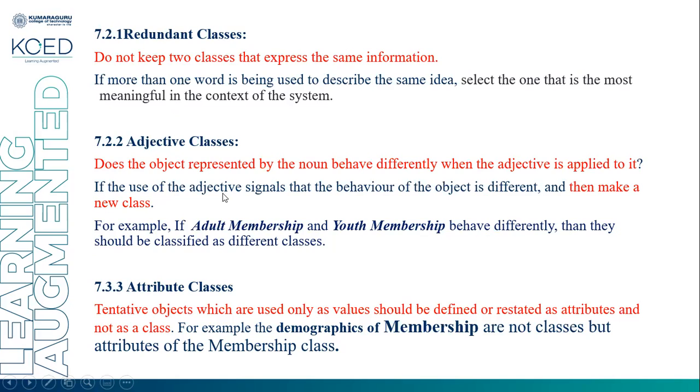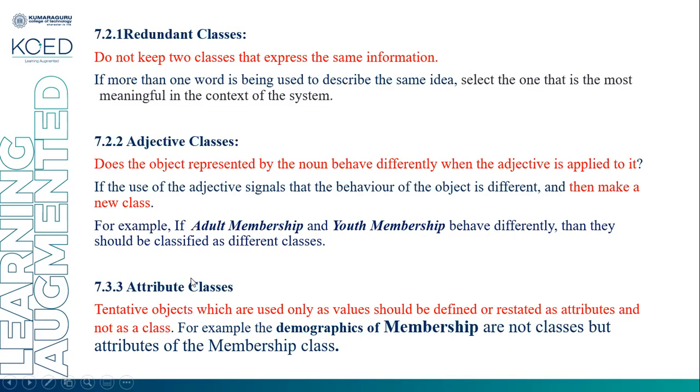Adjective classes. Does the object represented by a noun behave differently when an adjective is applied to it? If the use of the adjective signals that the behavior of the object is different, then make a new class. For example, if you have a class membership, and you are giving the adjectives adult and youth: adult membership and youth membership, if they behave differently, then they should be classified as different classes.